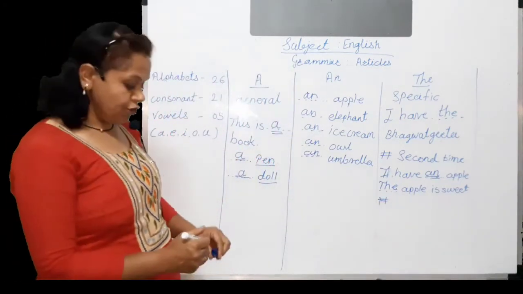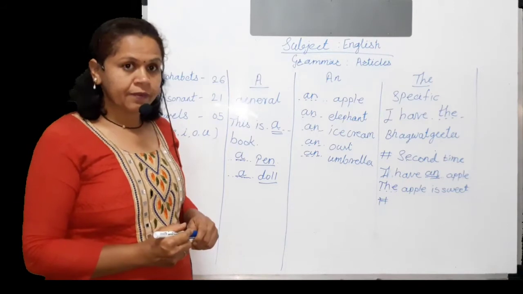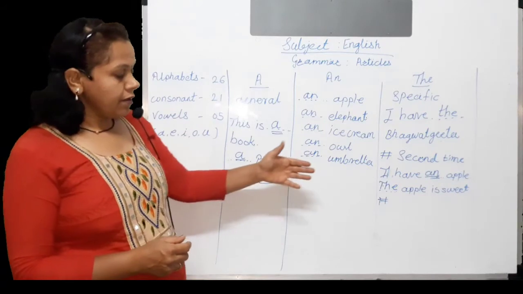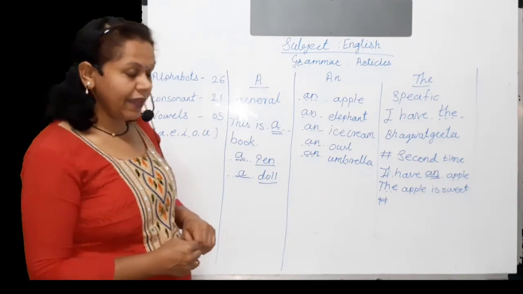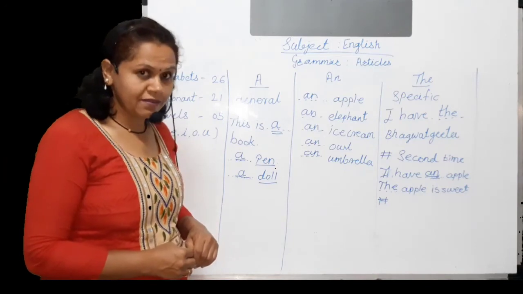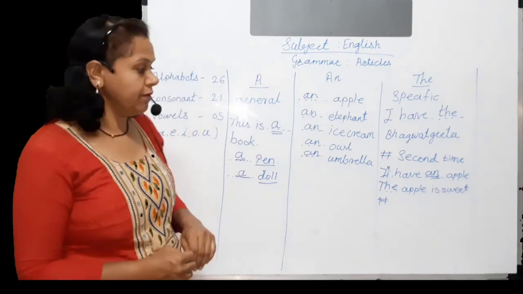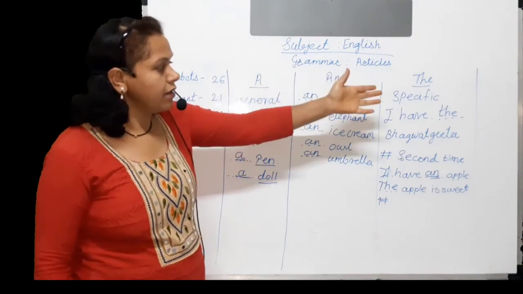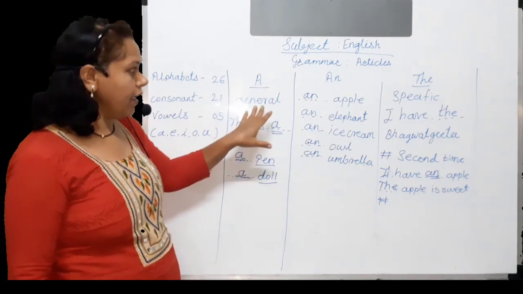Next, article the is used before mountains, rivers, holy books, directions, then things which are unique in the world, like the Taj Mahal, and some monuments. Before these we are using article the. It means we are using articles a, an and the with the help of these rules.